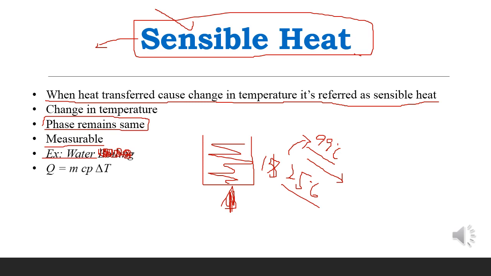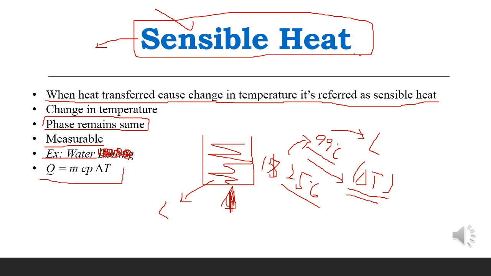Why? Because we can measure the change in temperature. We can measure it with a thermometer, or thermocouples are employed for this, so we can see the change in these temperatures. And you can see the water remains in a liquid state from 25 to 99 degrees centigrade. So this was about the sensible heat.